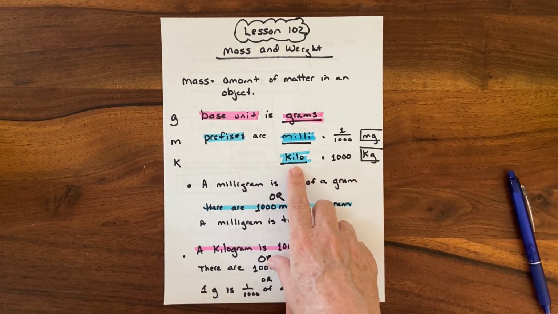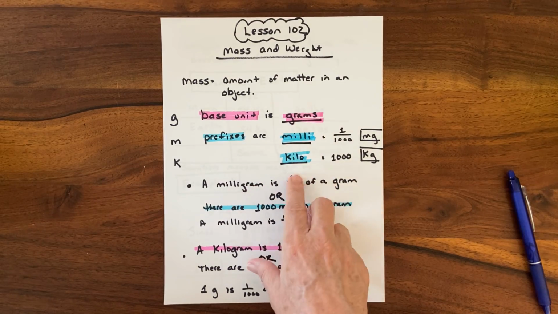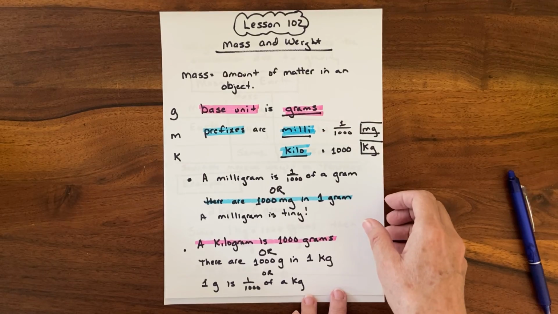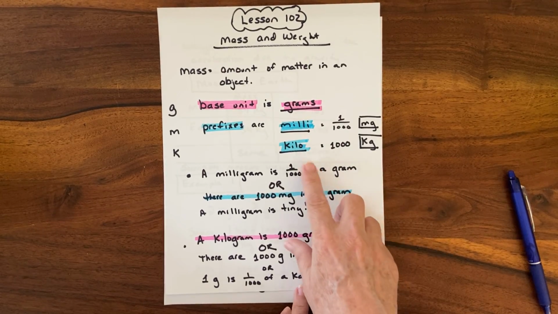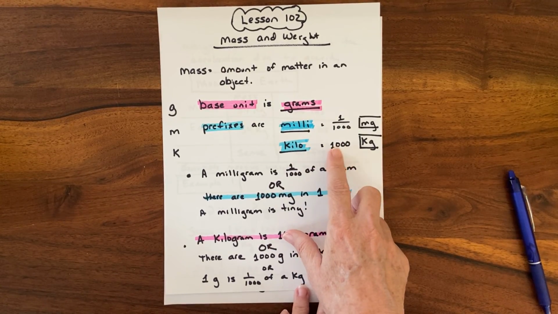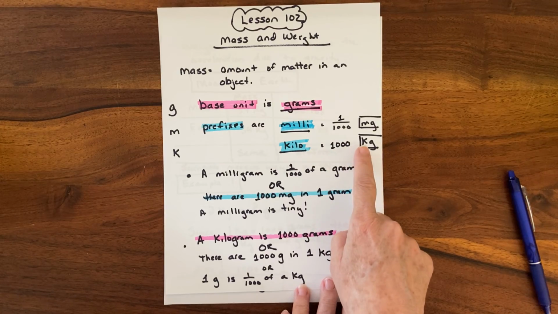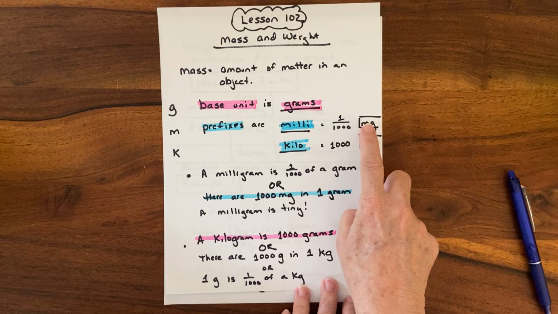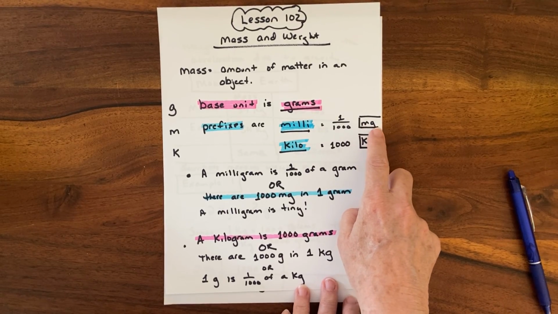And then you could add another prefix to this base unit. You could say kilogram. Usually you don't say it kilo, but kilogram. And that tells me that I have 1,000 grams. So if I say kilogram, 1,000 grams. Milligram, 1,000th of a gram. Okay?